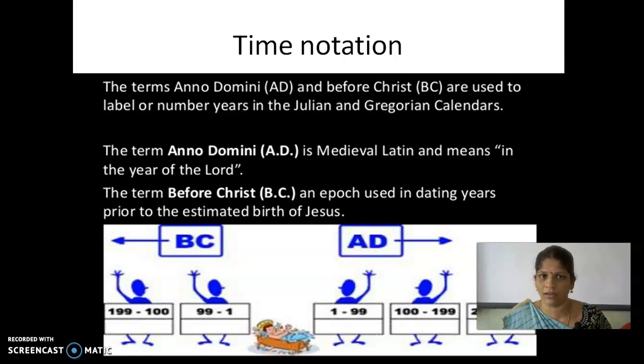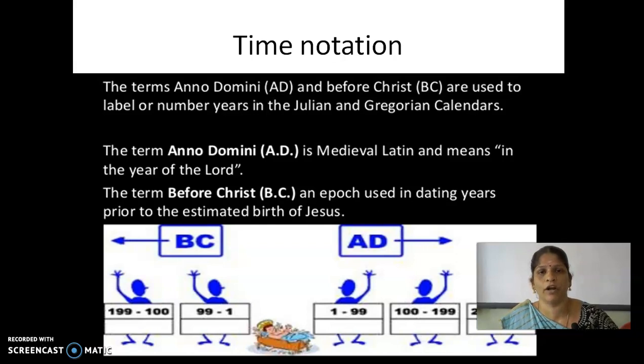After that, what incidents happened? Before that, what incidents happened? They divided it that way. What is the common incident? That is the birth of Jesus Christ. The people selected the birth of Jesus Christ as the common point.